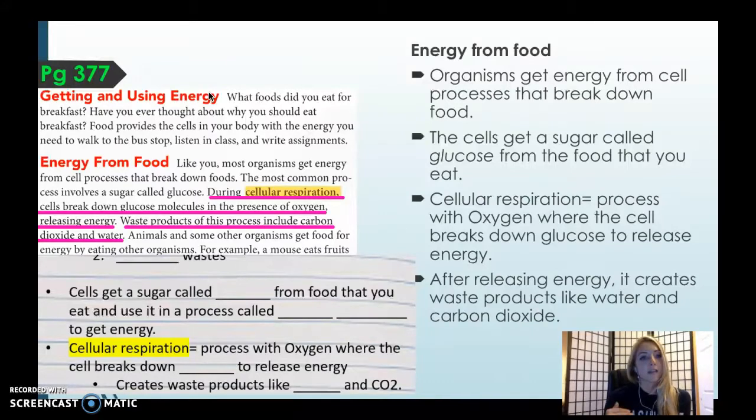So cells get a sugar called what? Blank. Glucose from food. So the blank for the first part, sugar, is also called glucose from the food that you eat and use it in a process called blank blank. Cellular respiration should go into the second blanks.